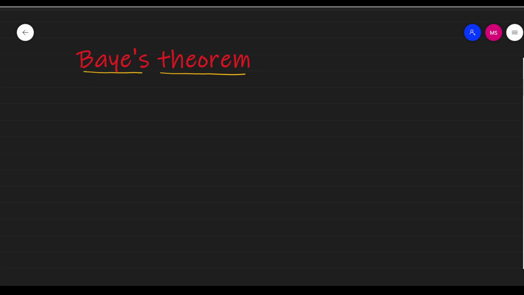So generally there are two types of probabilities. The first one is called priori probability, and the second one is called posterior probability. There are two types of probabilities, priori probabilities and posterior probabilities. What is the difference between priori and posterior probabilities?